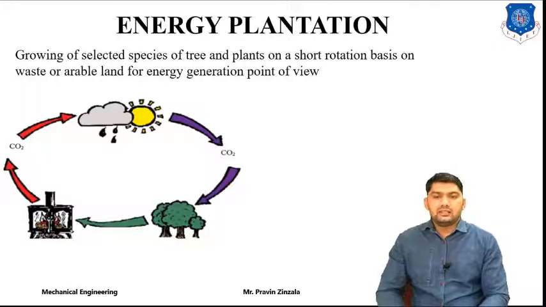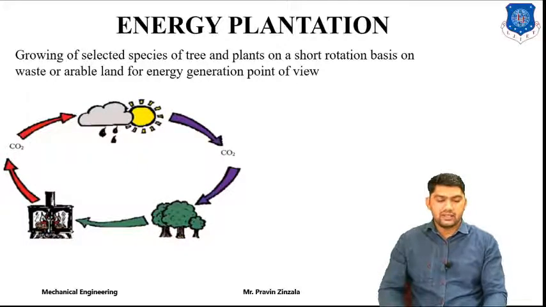Energy plantation is nothing but growing of selected species of tree and plant on a short rotation basis on waste or arable land from the energy generation point of view. It means the growth of different types of plants by utilizing waste land for particular biomass or for generation of biogas or biomass.